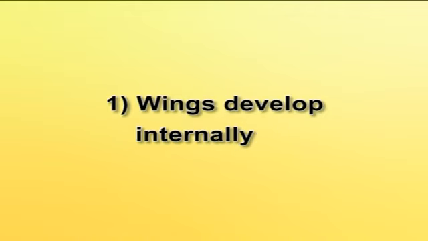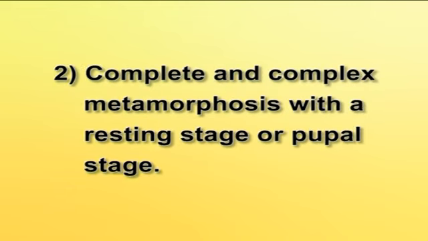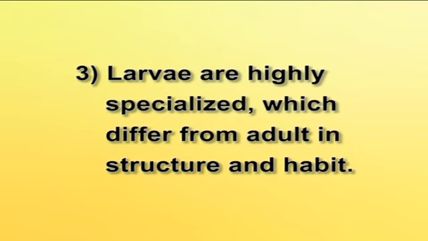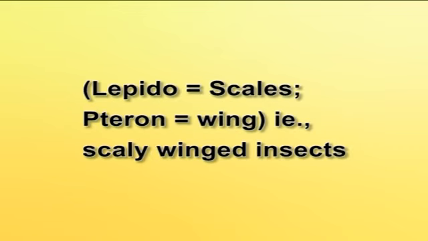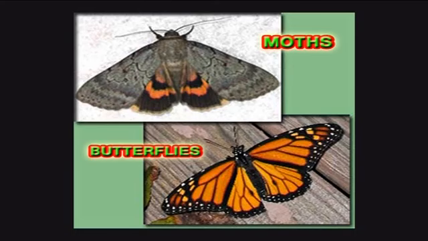Division Endopterygota. Characters are: wings develop internally, complete and complex metamorphosis with a resting stage or pupal stage. Larvae are highly specialized, which differ from adult in structure and habit. Order Lepidoptera. Lepido means scales, pteron means wings, that is, scaly winged insects. The order Lepidoptera includes butterflies and moths.